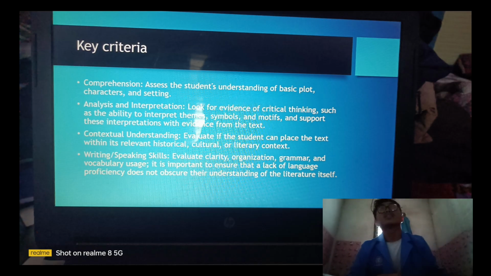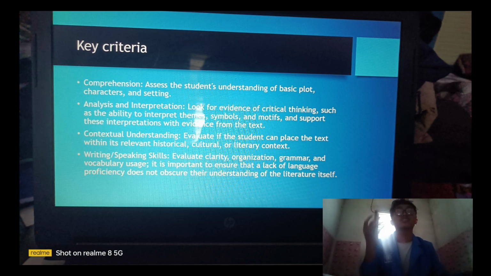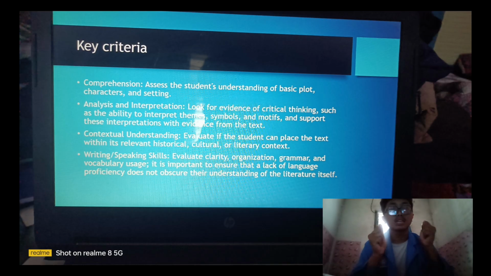Okay, so with evidence from the text, you must read it inside the class, and you must read with your text.